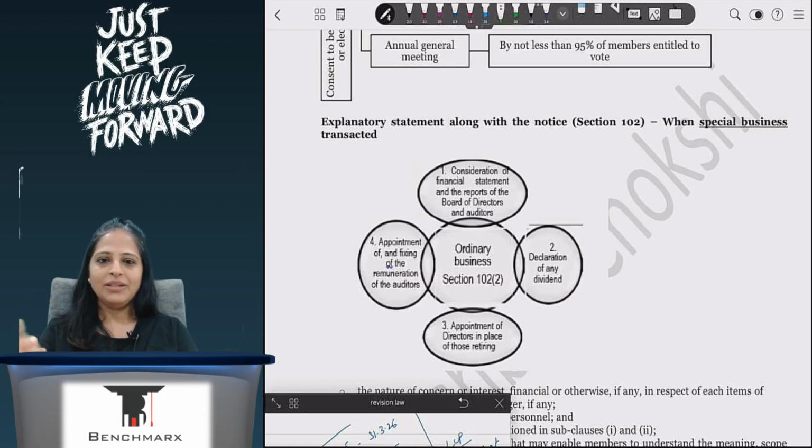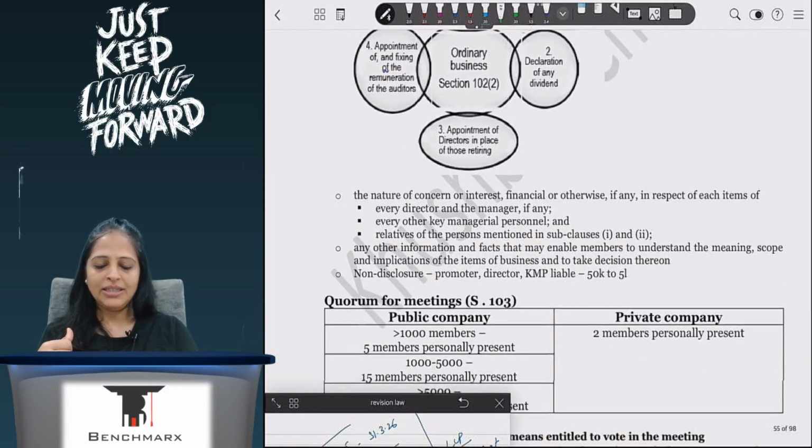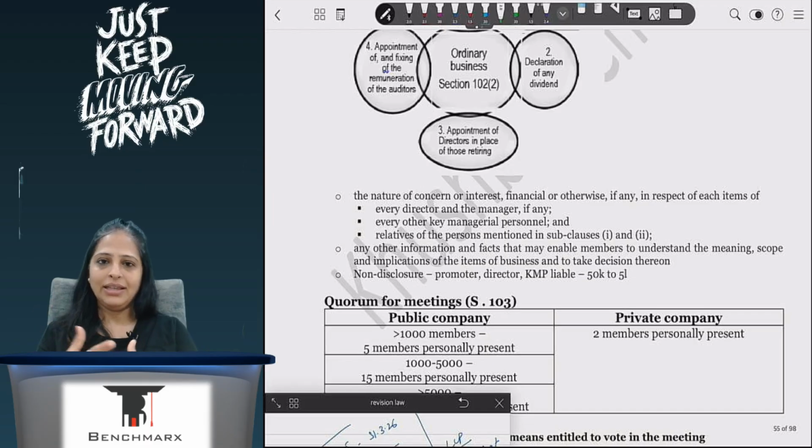If I'm issuing a prospectus, I need an explanatory statement. If I'm doing DVR, explanatory statement. Buyback, explanatory statement. So for these things where I'm doing special business, I will need an explanatory statement. This explanatory statement will be attached along with your notice and then sent to them, so that when they come for the meeting, they're well prepared about things that they should know and questions that they can ask.